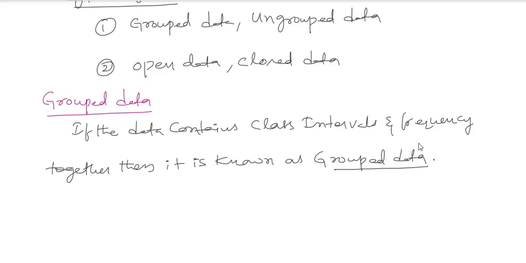Right? So that is class intervals as well as frequency together.